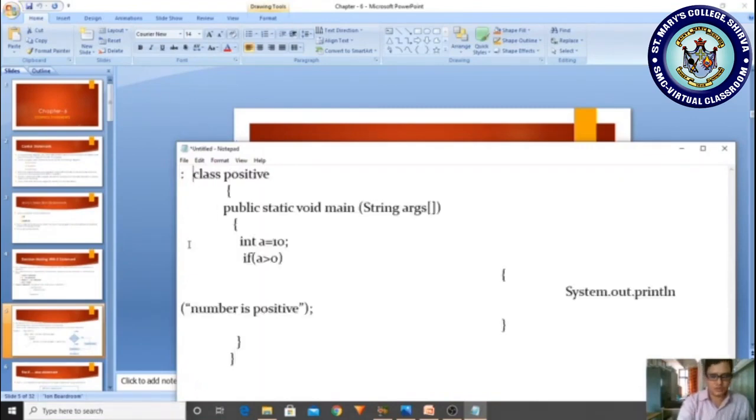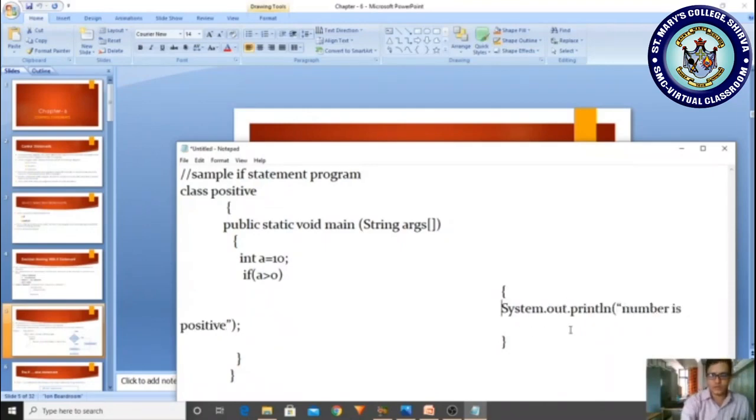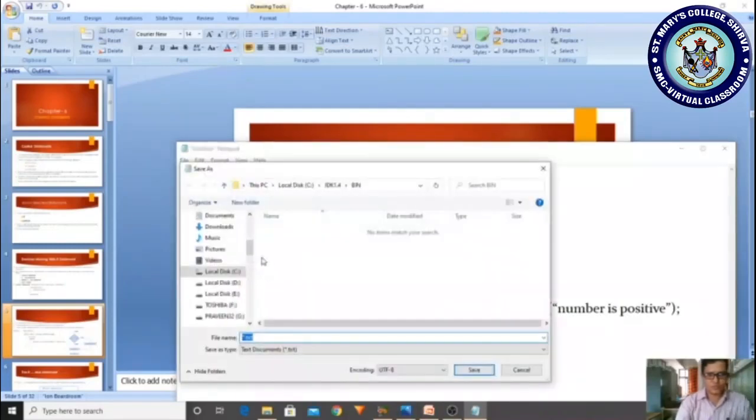Here you are seeing this is a simple program of if statement, a sample if statement program. Here we are displaying whether the number is positive. Only if it is positive, then it displays. So I'm copying and saving it as positive.java, whatever the class name, .java.